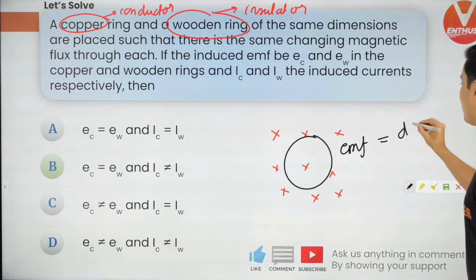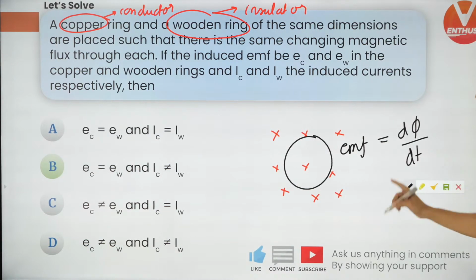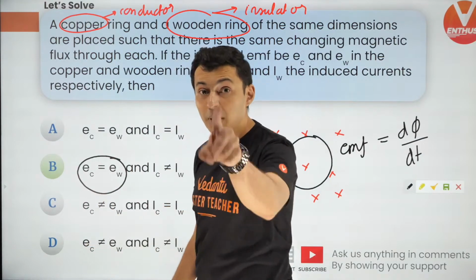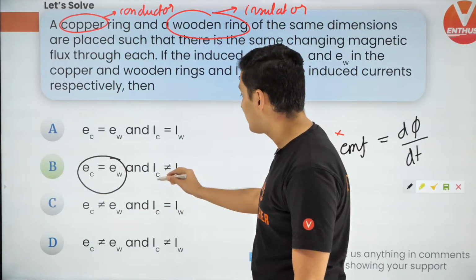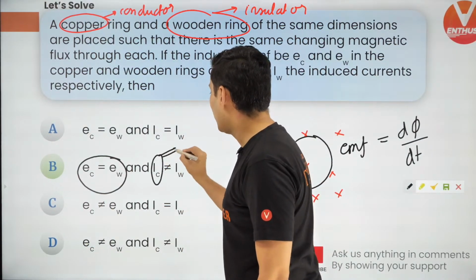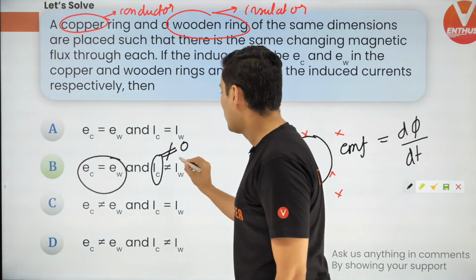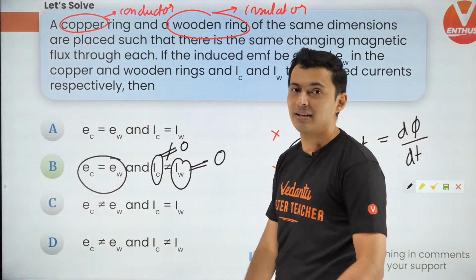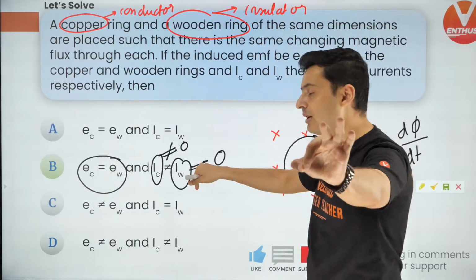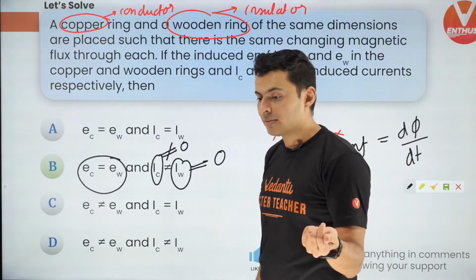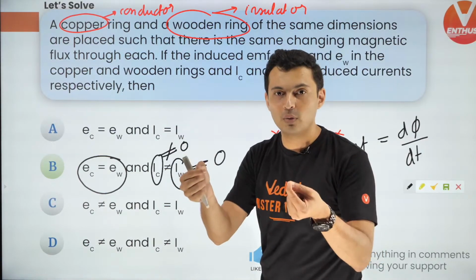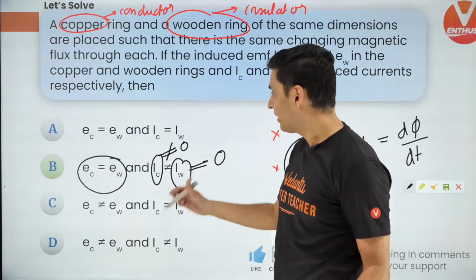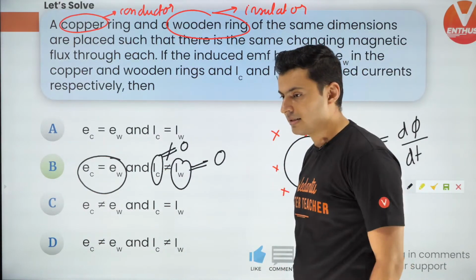Why? Because it is d phi by dt. So there will be EMF in both of them, but in the wooden ring the current will be zero because it's an insulator. So no current will actually flow in spite of voltage. It's like connecting a battery across a wood. There is EMF but no current. But in copper, current will be there. I hope that makes sense.